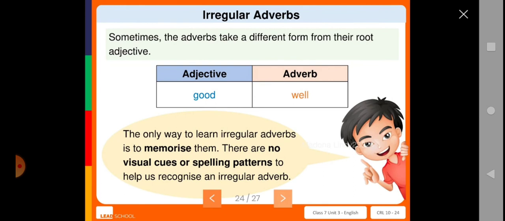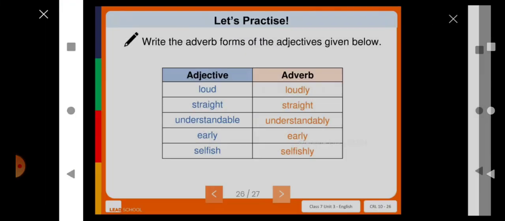Again, another example: sometimes adverbs take a different form from their root adjective. Here you can see the adjective good changes into the adverb well. So the only way to learn irregular adverbs is to memorize them. There are no other clues or spelling patterns to help us recognize irregular adverbs.